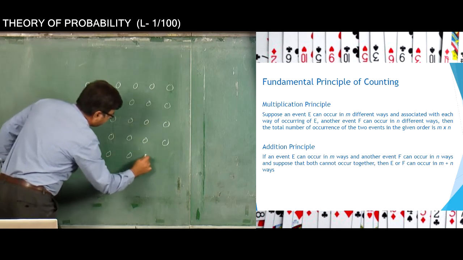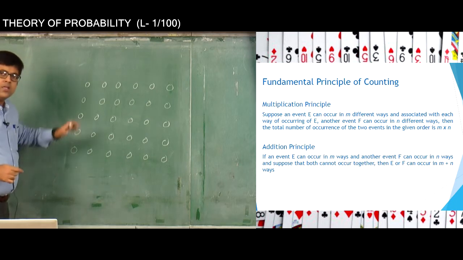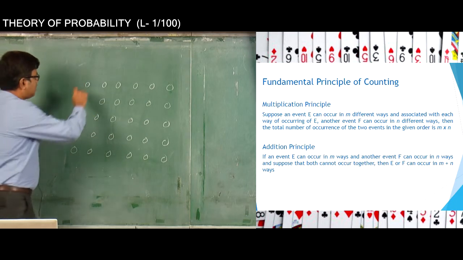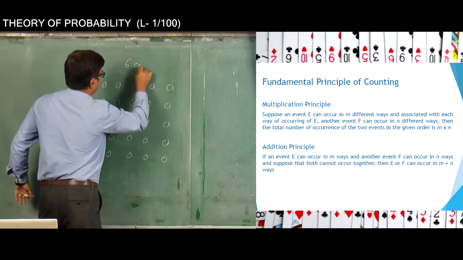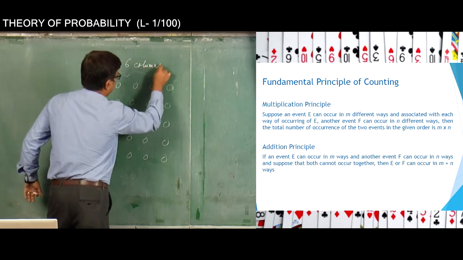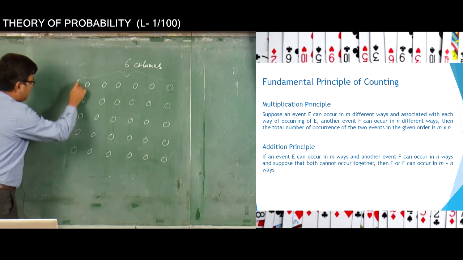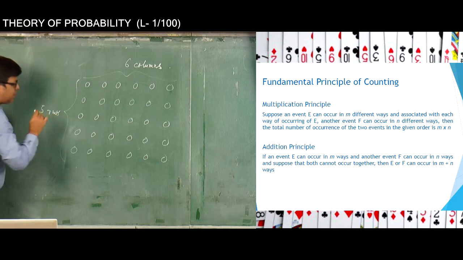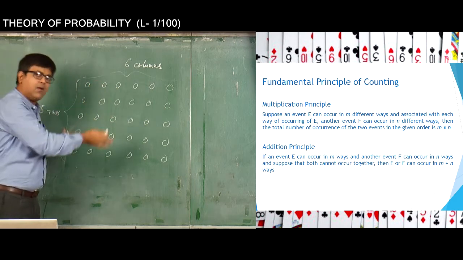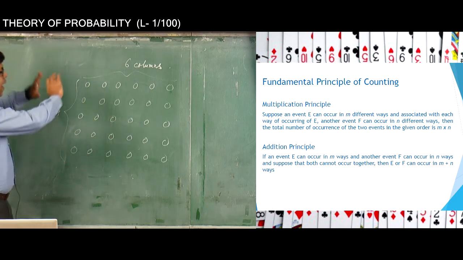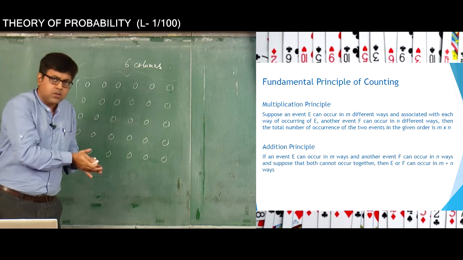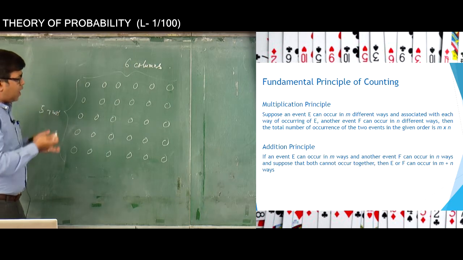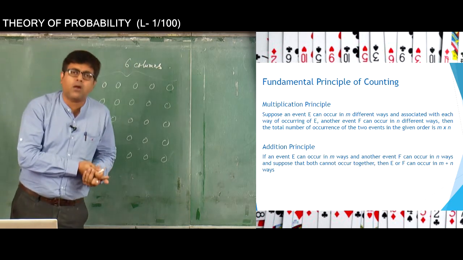So how many columns do we have? We have 6 columns. And how many rows do we have? We have 5 rows. Now a simple question I ask. This is a rectangular array basically, because this is an arrangement of numbers in rows and columns. Now I ask you a very simple question: tell me how many numbers are there in this rectangular array.